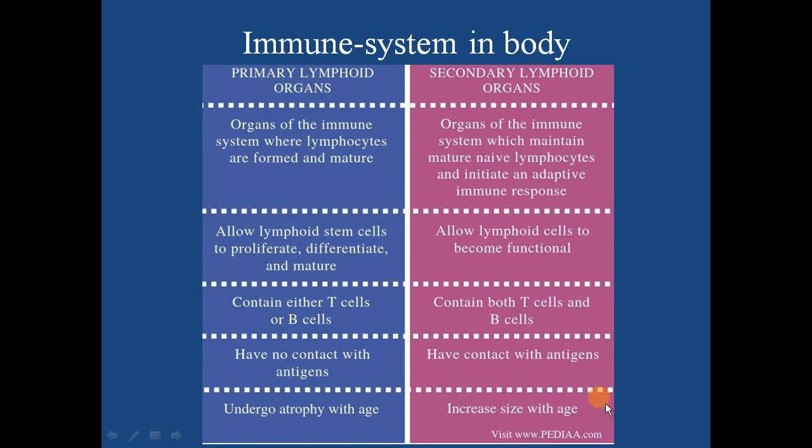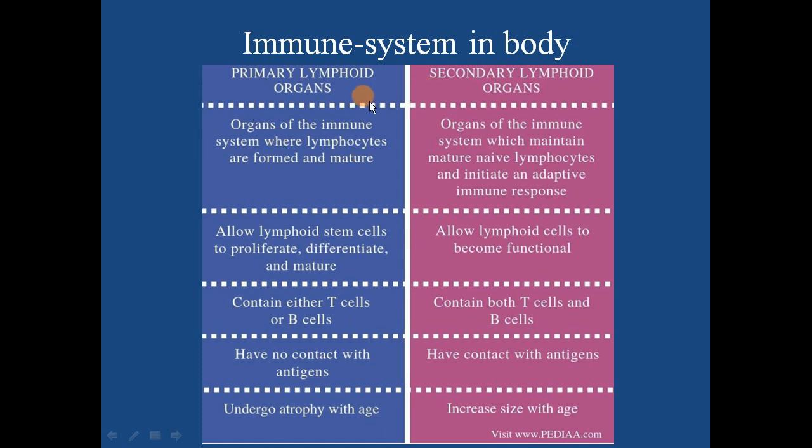Here are some tissues of the immune system: primary lymphoid organs and secondary lymphoid organs. This particular differentiating table is very good. You can learn it by heart. There is no need to rote-learn. Once you read it, you will understand the concept, which is very easy also.